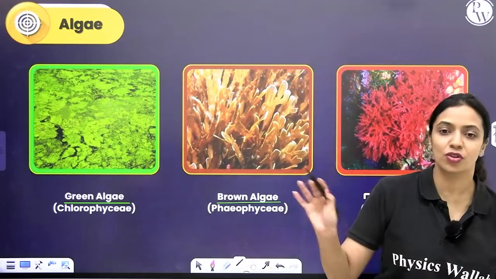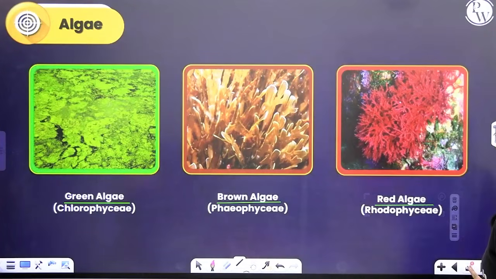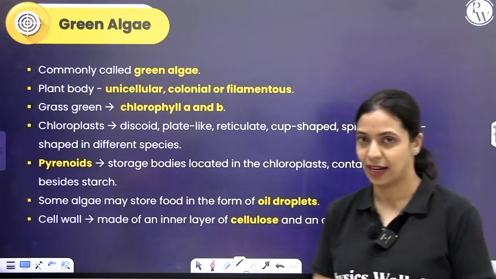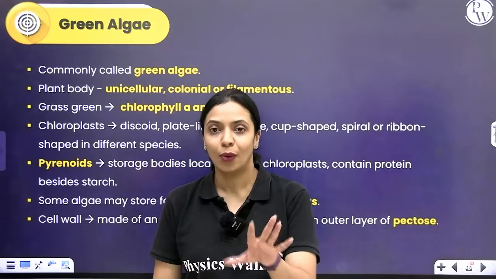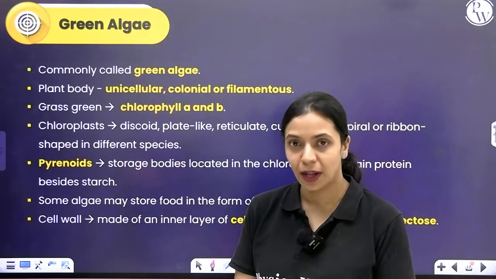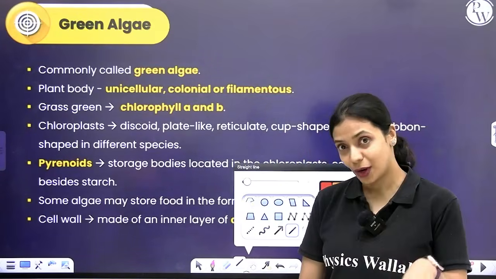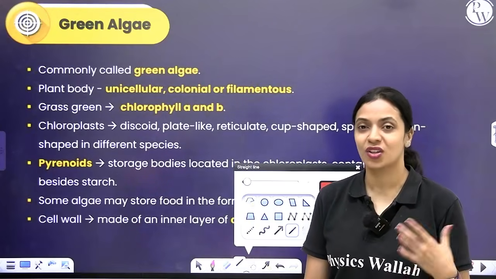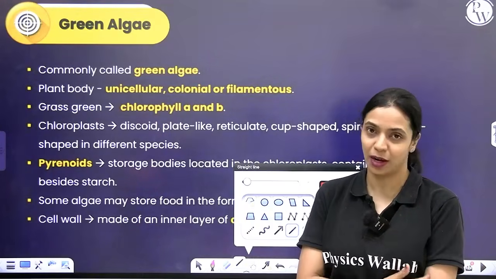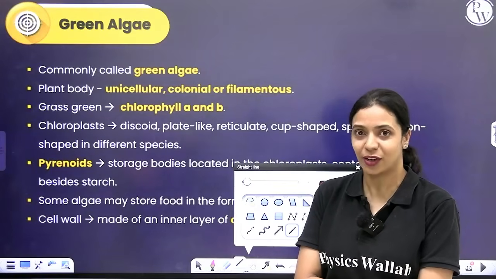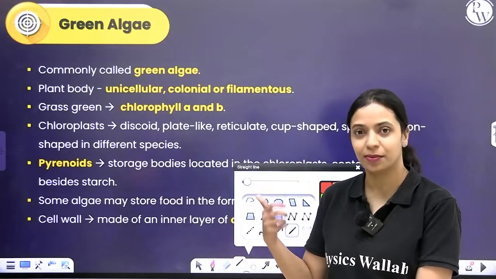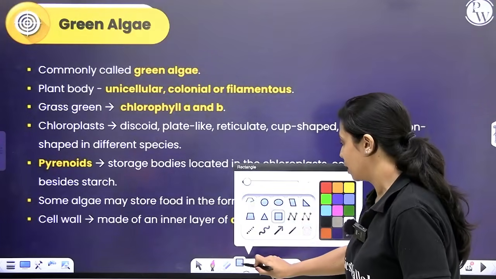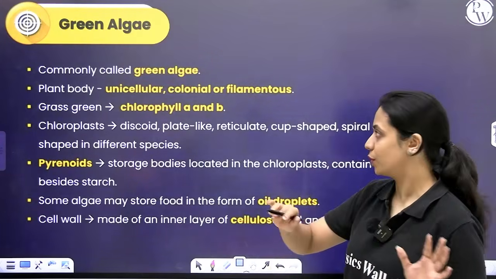We learn about each of them one by one, starting with green algae. What do we have to know about green algae? They are commonly called green algae. How is the plant body here? If you think about the criterion used for classification in R.H. Whittaker's 5 kingdom classification, it is mentioned that to be grouped under plant kingdom, an organism has to be eukaryotic and multicellular. But here in the plant kingdom chapter in NCERT, they've mentioned that it can be unicellular, which is contradictory. I'm mentioning this because I want you to know this.